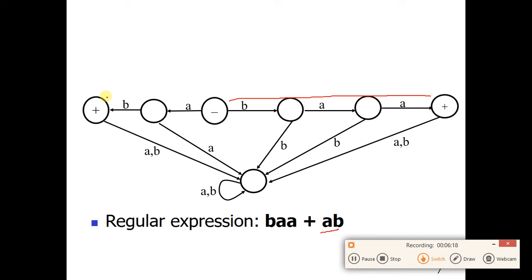And for all other letters which are not in this sequence or in this sequence, you move to this sink state, and this is a dead state. You will not come back from here. So all other words will be rejected except these two words.